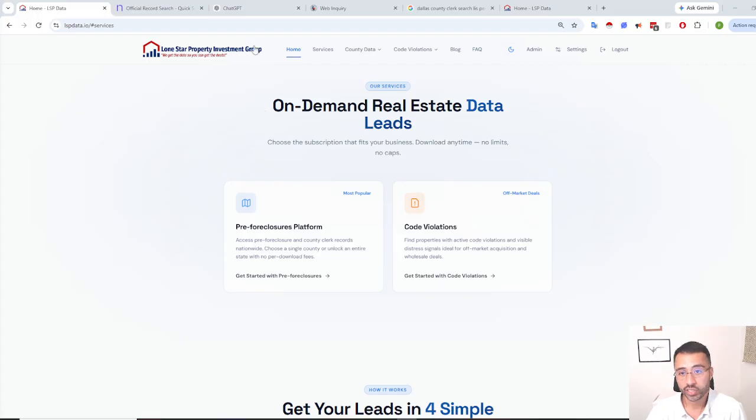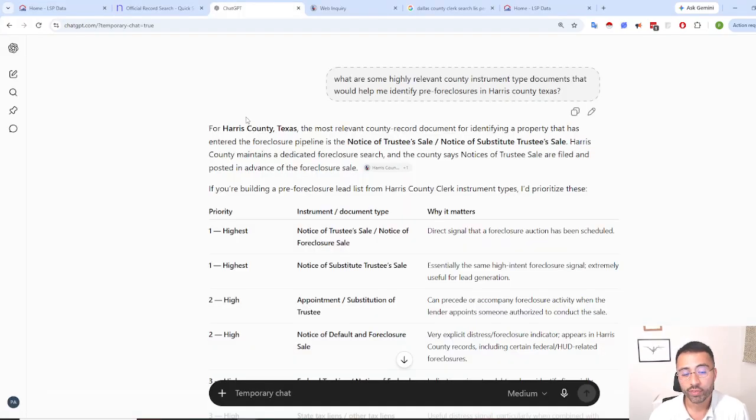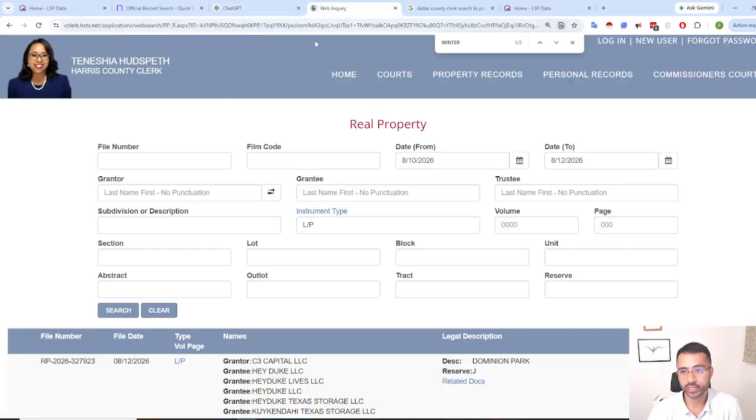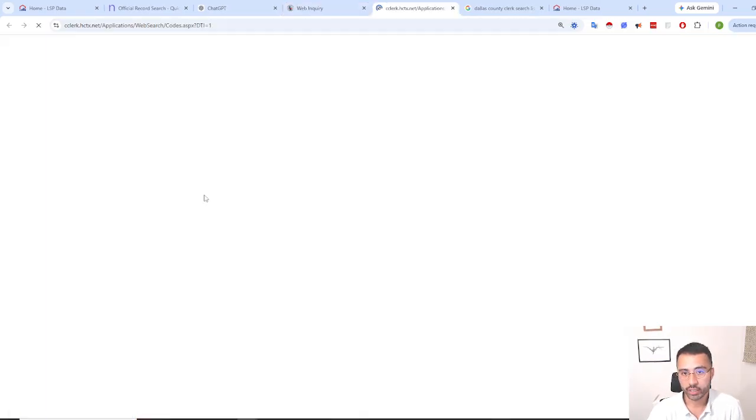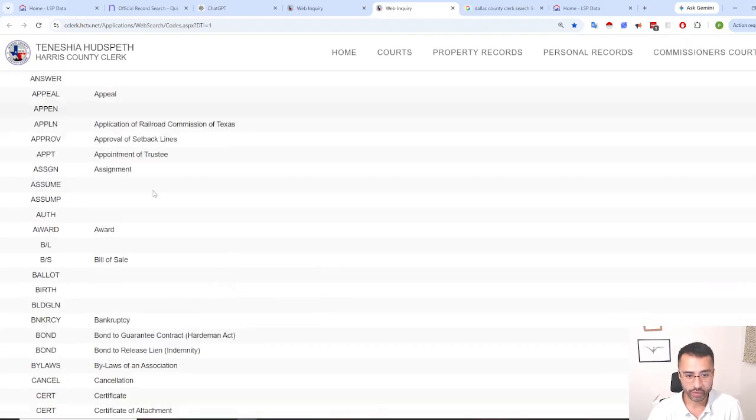So just to step back, if you are unfamiliar with what pre-foreclosure documents are, I would always suggest going through your own county. In this case, whether it's Harris County or Dallas, which are the ones I'm going to cover, you get a pretty good idea of what this all means.